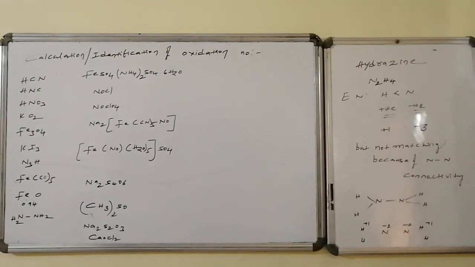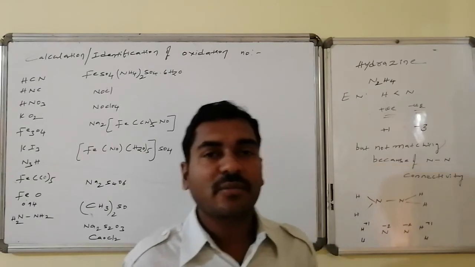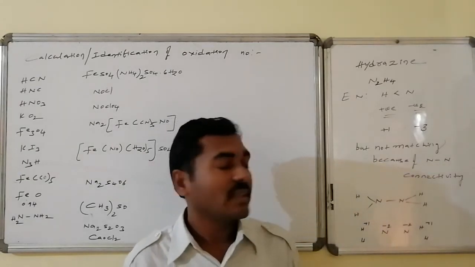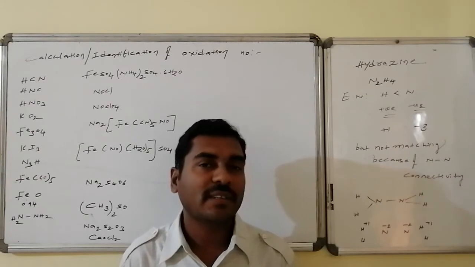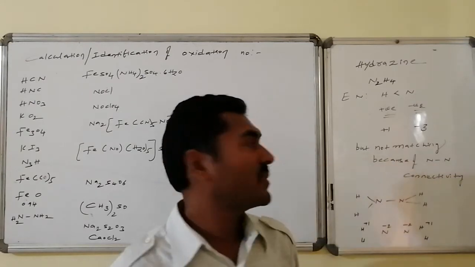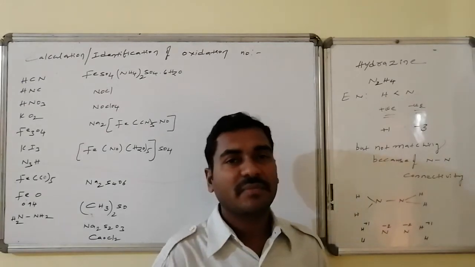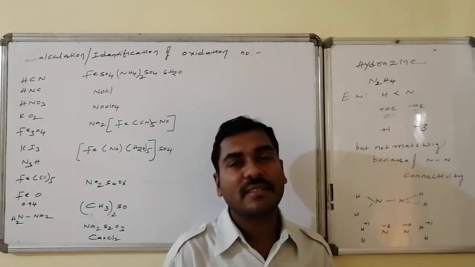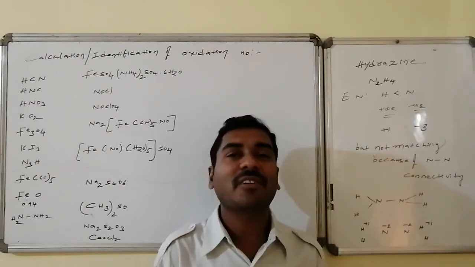Hydrazine, N2H4, where as far as electronegativities, hydrogen is less electronegative compared to nitrogen. Hence we are expecting a positive oxidation state for hydrogen and a negative oxidation state for nitrogen. But here this +1 and the -3 do not match. The stoichiometric relations of quantities do not match because there is a connectivity of nitrogen and nitrogen. That's why it is not matching.